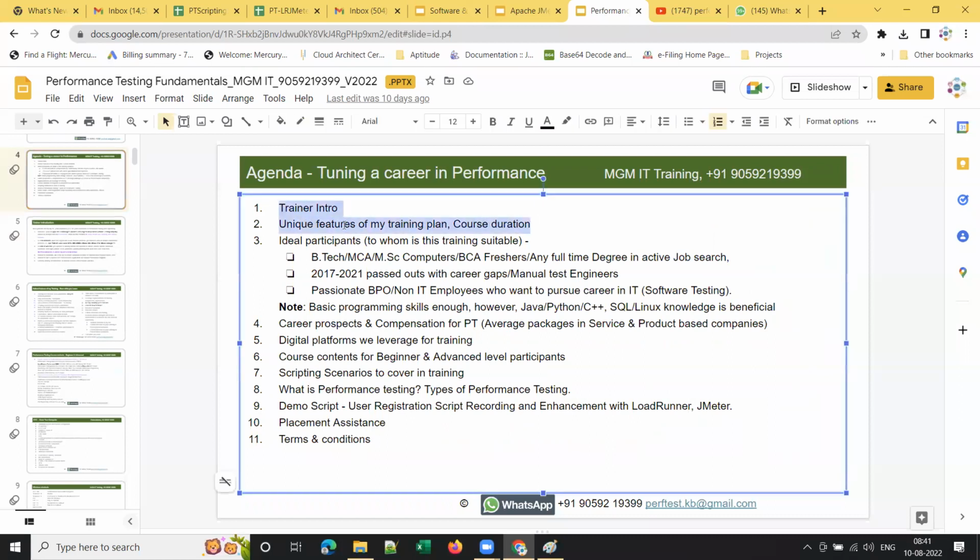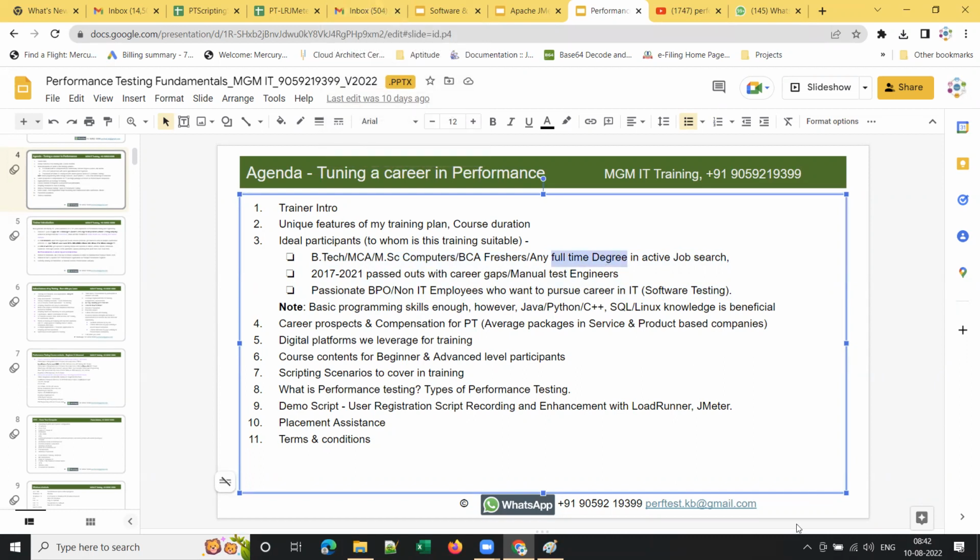So I'm done with the unique features of my training plan and the introduction. And who is this training suitable for? I think I already explained this, but let me quickly cover it anyways. This training is suitable for BTech, MCA, MSc computers, BCA freshers, or any full-time degree holders who are in active job search. Previously organizations used to ask only BTech and MCA candidates. However, because the job market is very good and there are a lot of opportunities, for more than a year now they are asking for 15 years of full-time education. That is the criteria they are looking for.